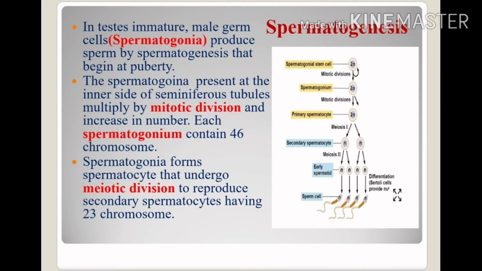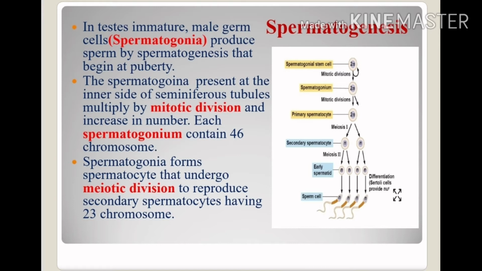Here we will talk about spermatogenesis. In testes, immature male germ cells are produced, that's called spermatogonia, and these spermatogonia produce sperms by the process of spermatogenesis, and this process begins at puberty in male. And the spermatogonia present at the inner side of seminiferous tubules will multiply by mitotic division, and by the mitotic division they will increase in number.